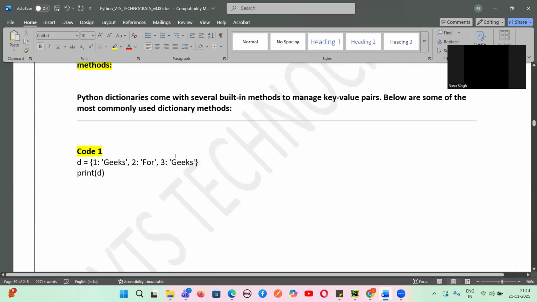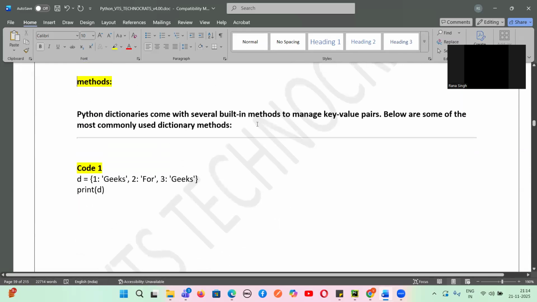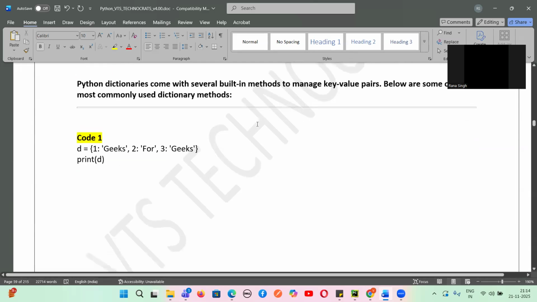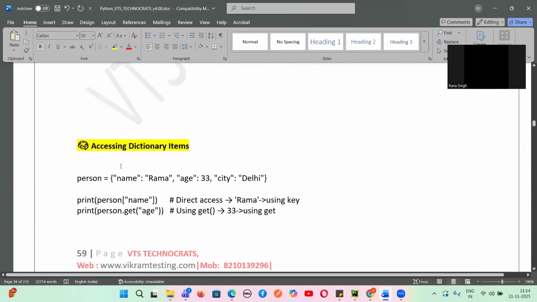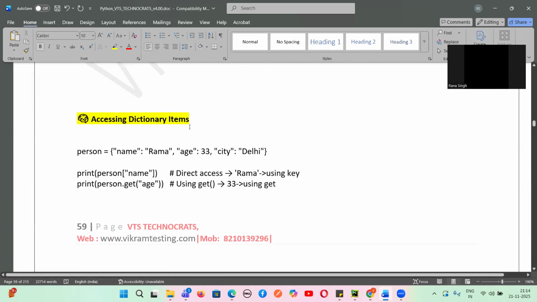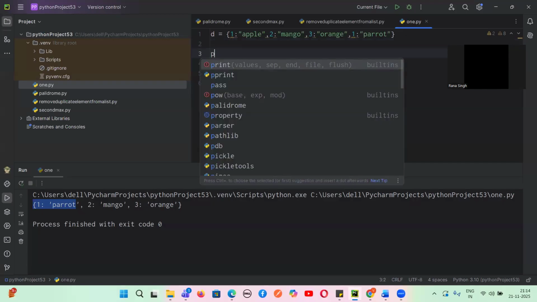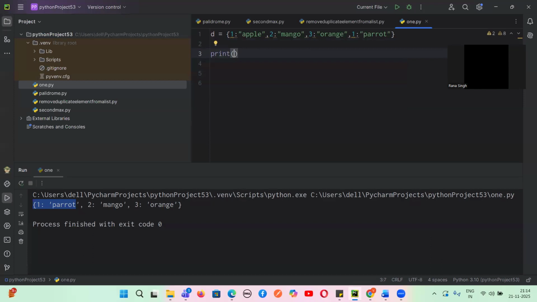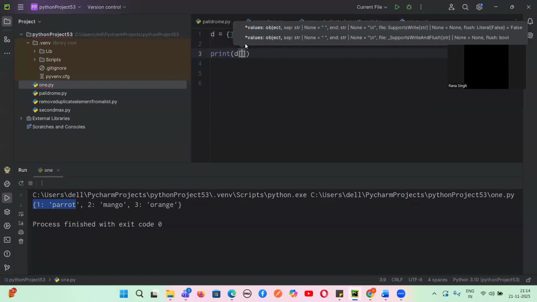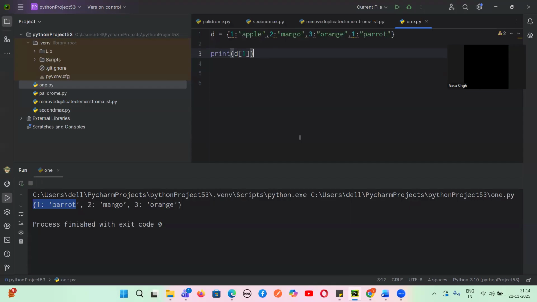So now next, guys, there are some methods. Python dictionary comes with several methods, since it is mutable. First, we have printed our dictionary. Next is accessing the dictionary items. Let's suppose this is our dictionary. How can we access a dictionary item? We write the print statement, and in the bracket after the dictionary we give the key. Let's suppose I gave one. It is not the index value, it's the key value.